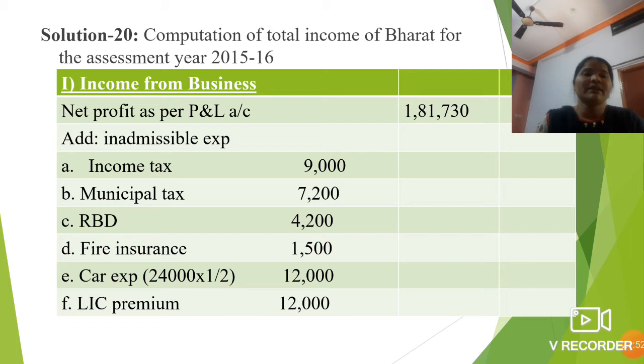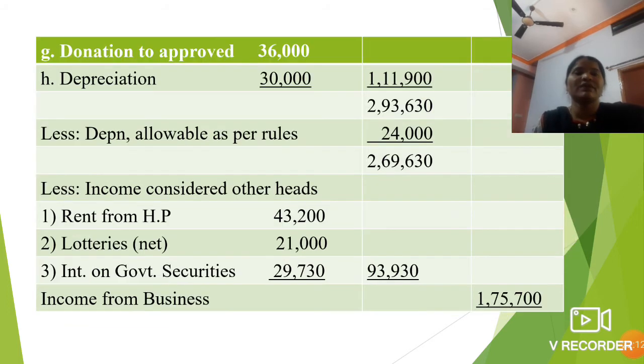First one is income tax 9,000, second municipal tax 7,200, reserve for bad debts 4,200, fire insurance 1,500, car expenses, here only half of the expenses are paid by Bharat, that is 12,000, life insurance premium 12,000, then donations to approved, that is 36,000, depreciation 30,000. These are all what we can call admissible expenses.